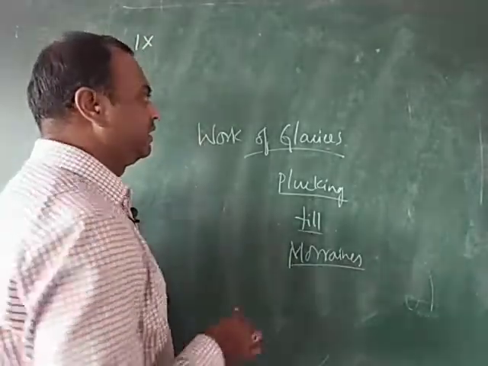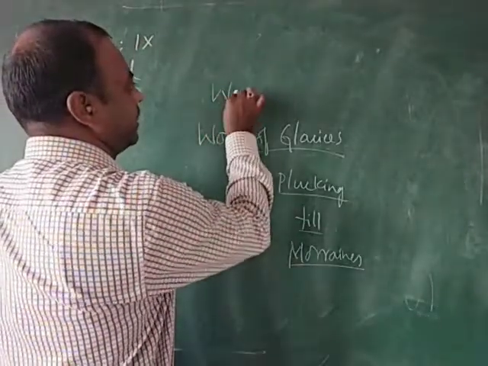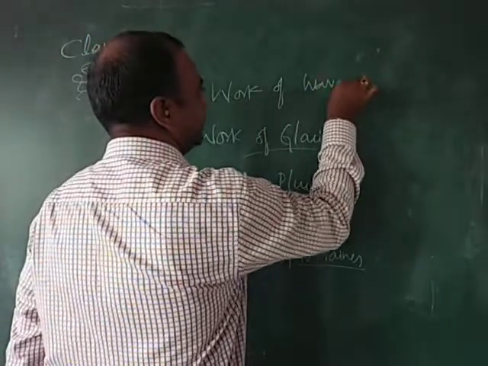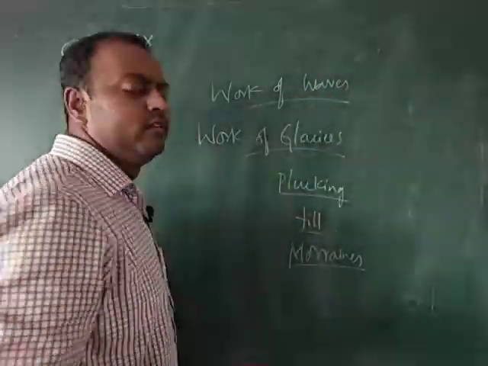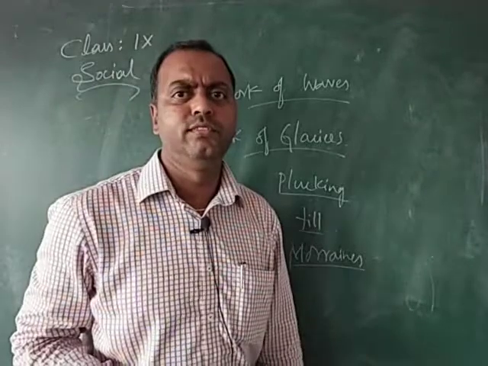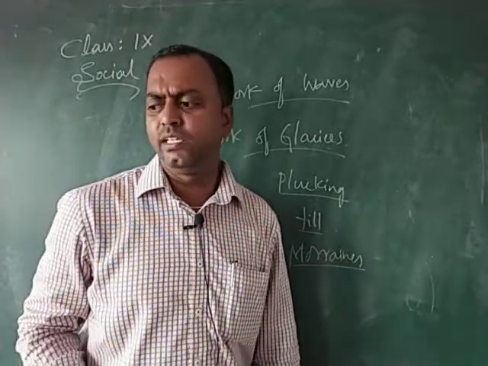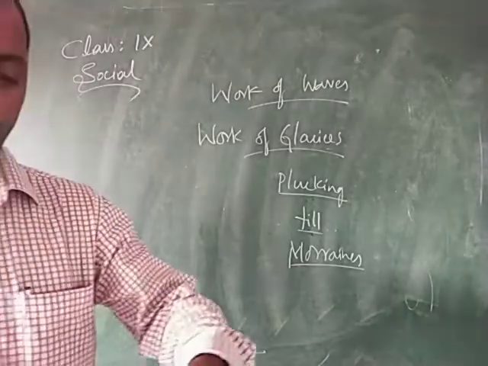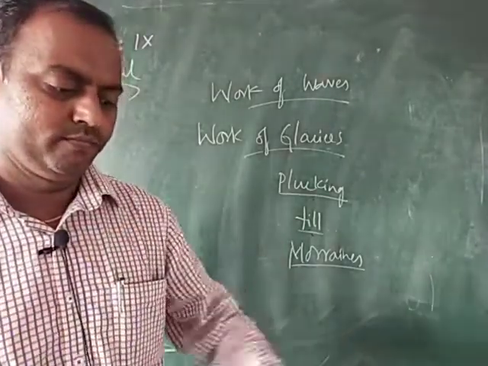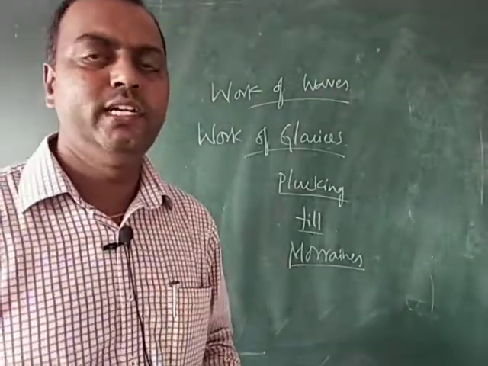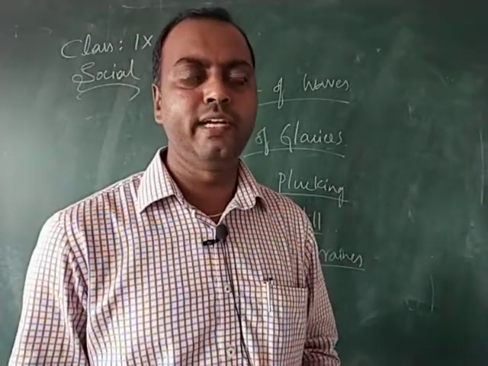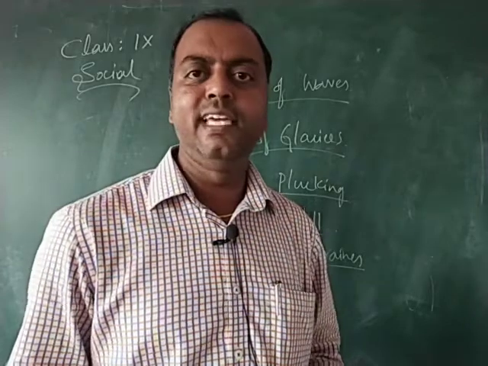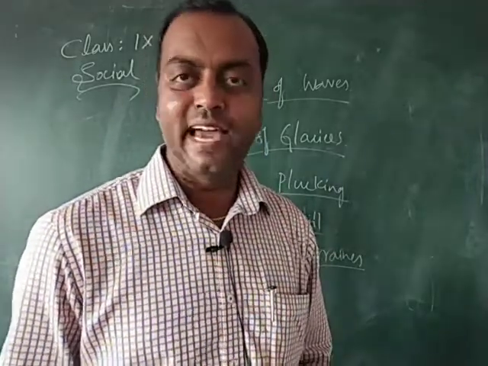After the work of the glacier, we shall see about the work of the waves, how the waves help in the creation of different landforms. There is a picture in the textbook given very clearly about the work of the waves, children. The erosion and deposition of the sea waves create different kinds of sea landforms, like sea caves, sea arches, stacks and sea cliffs.